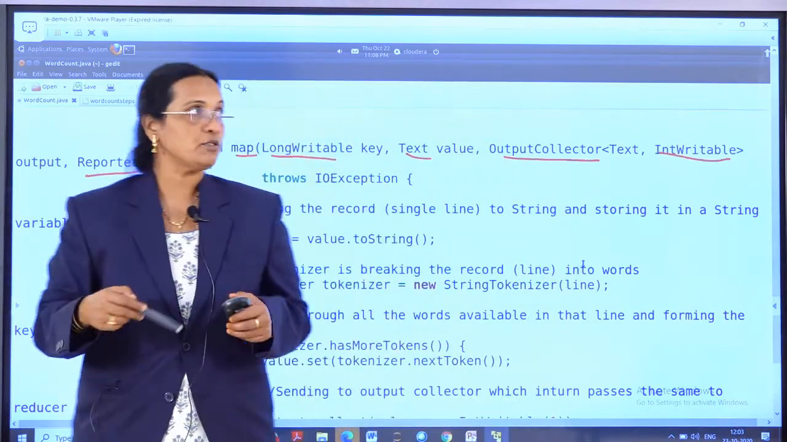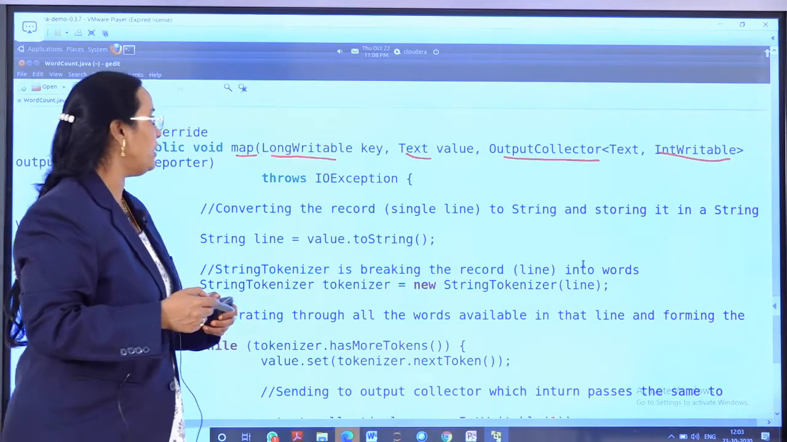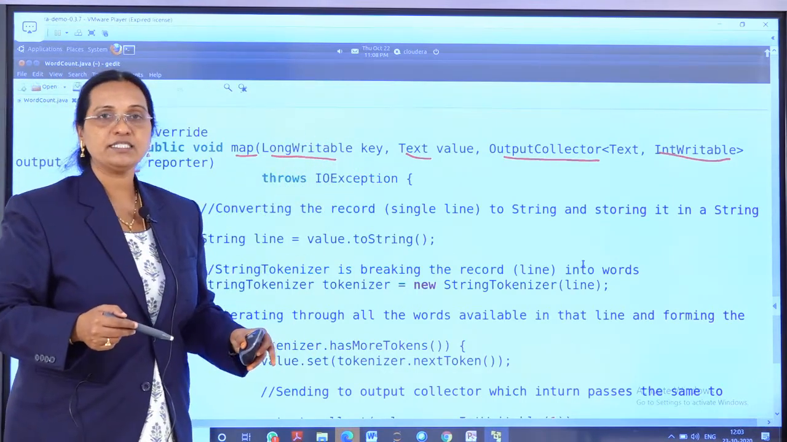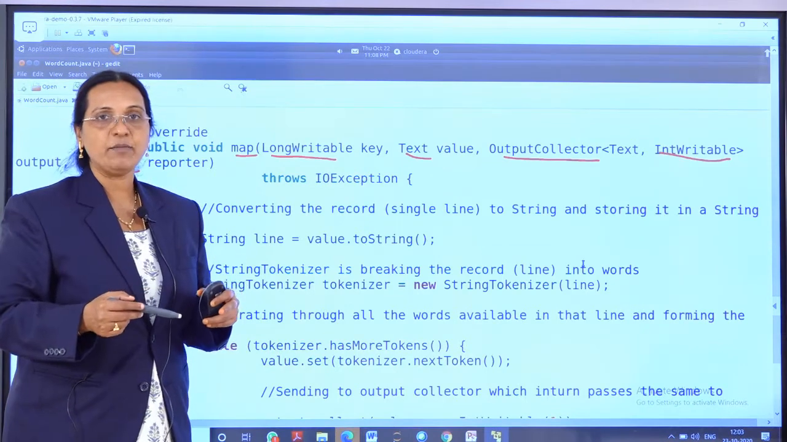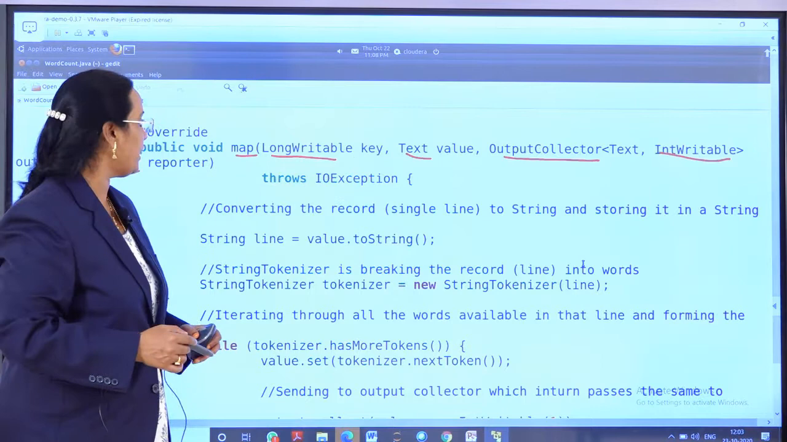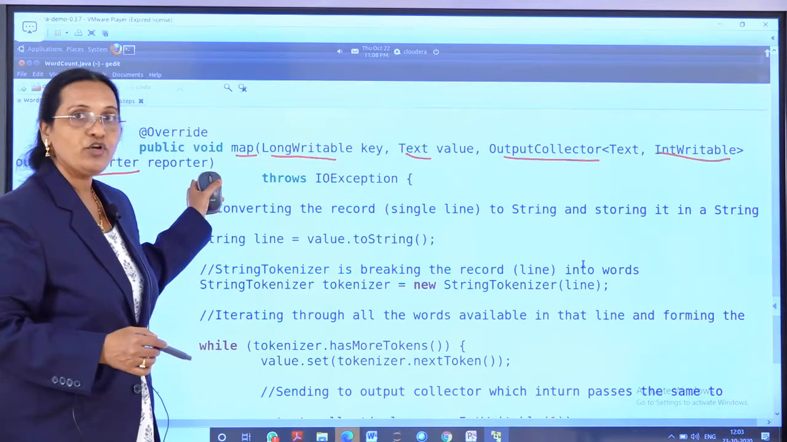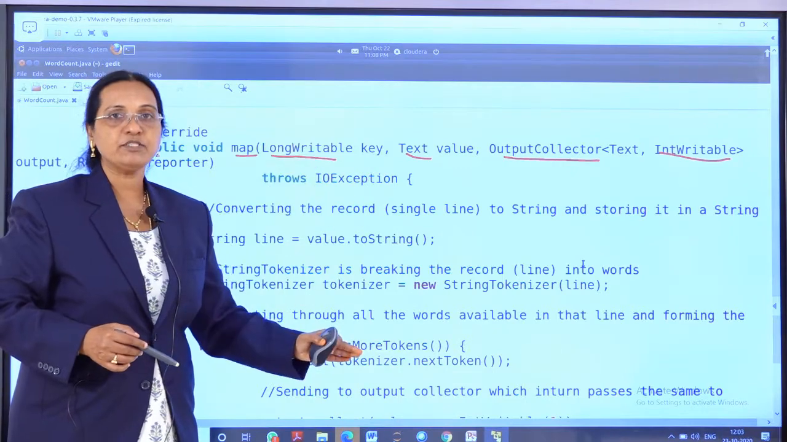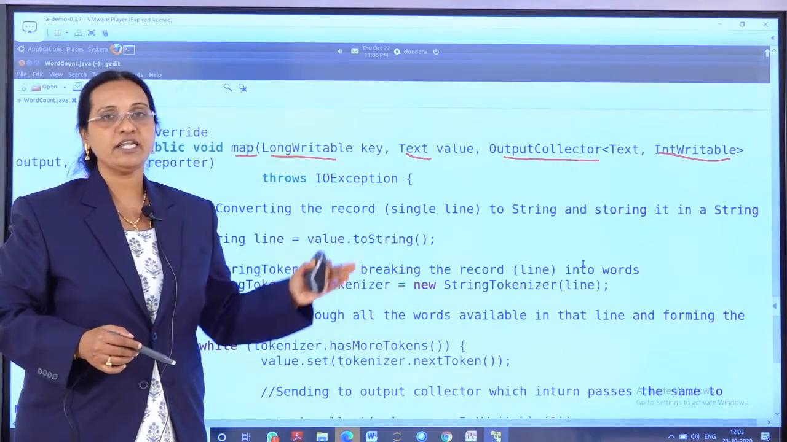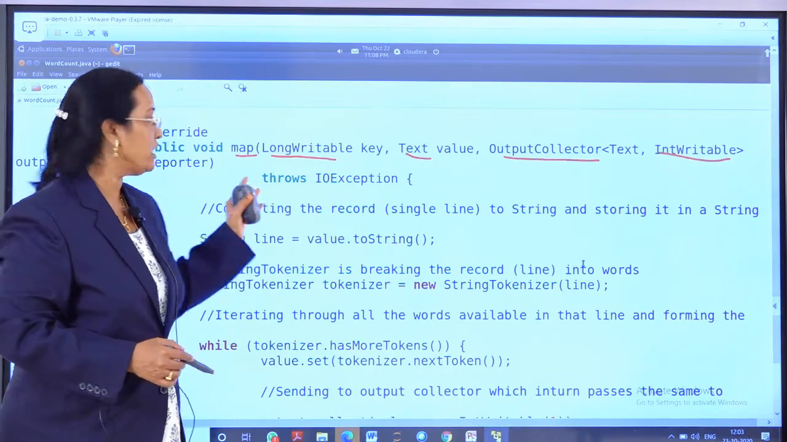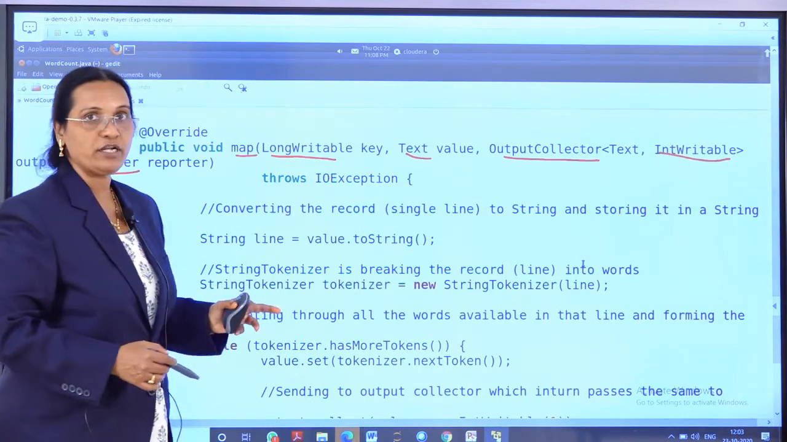Why it takes this many parameters is because it takes the key value pairs. After taking the key value pairs, whatever output is coming, the intermediate key value pairs will be in the output collector, and it is going to create a reporter. That means when you run the program, how many key values have been generated, how many tokens have been generated, all that reporting is done by the reporter.